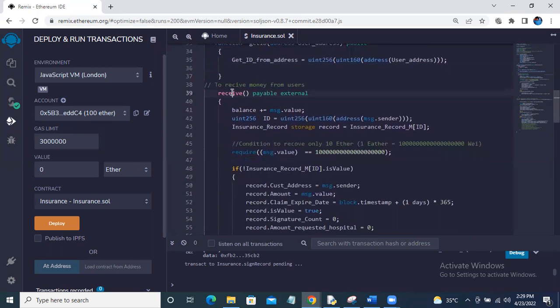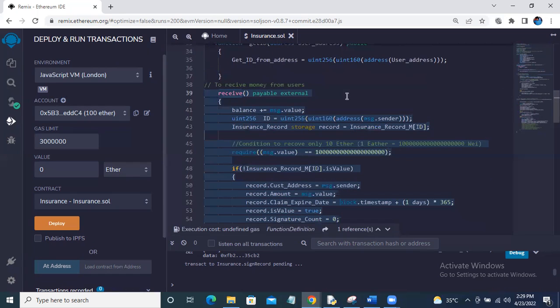And then this is the receive function in this insurance contract. This receive function is used to receive money for our contract. Whenever someone provides our contract address and then does a transaction, all that money which is transacted will be dealt with this receive function. So we need to make it payable. Unless we make it payable, it won't be able to receive money. And we need to make it external. Unless we make it external, other users cannot use this contract for sending money.